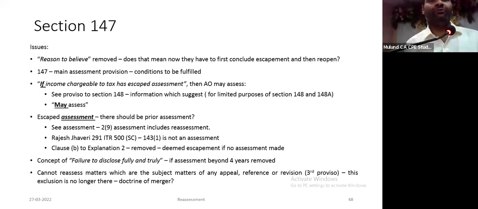Concept of failure to disclose fully and truly all material facts has been removed. The first proviso. Cases where the matters are subject matter of any appeal, reference, revision, third proviso, which we discussed earlier, is not forming part. So even if on a particular issue you have filed an appeal to your CIT appeals or tribunal, still they can reopen. But my argument here would be change of opinion. Because if you applied your mind, you cannot then again reopen on the very same issue, because Supreme Court in Calvinator says this is an inbuilt test. Therefore, you cannot reopen.